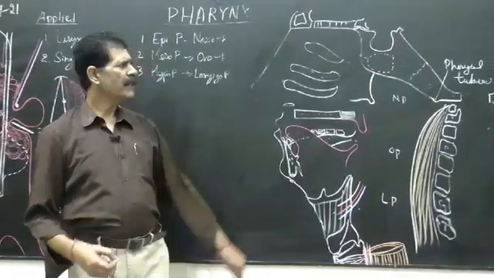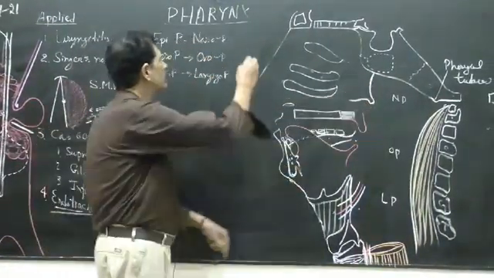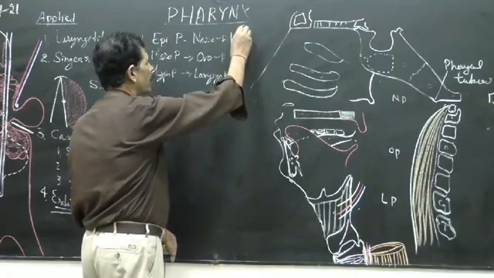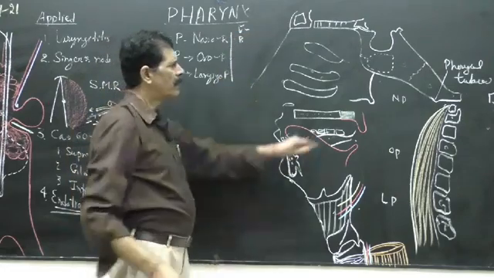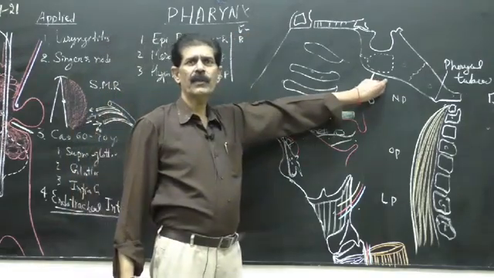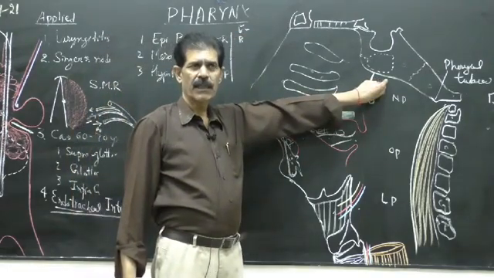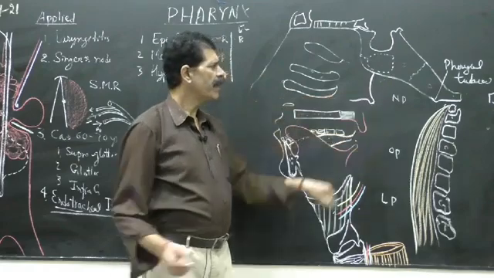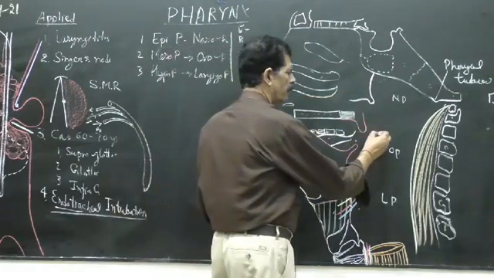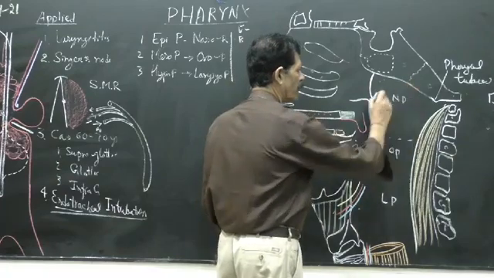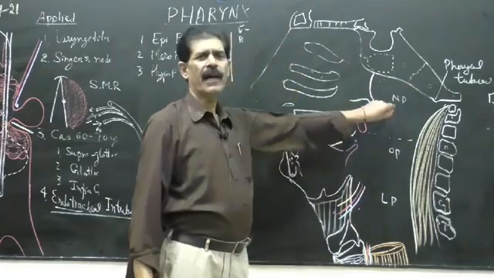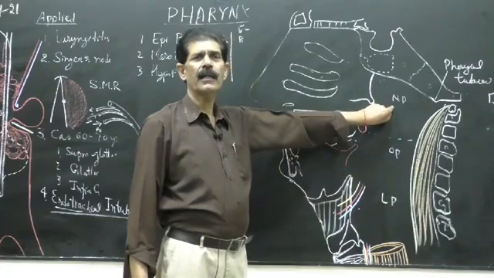Now the nasopharynx, what is its extent? Nasopharynx starts from the base of the skull, that is the basiocciput or the clivus, inferior surface, and where does it end? Tip of the uvula. So this much is the nasopharynx, and it is lined internally by ciliated columnar epithelium.